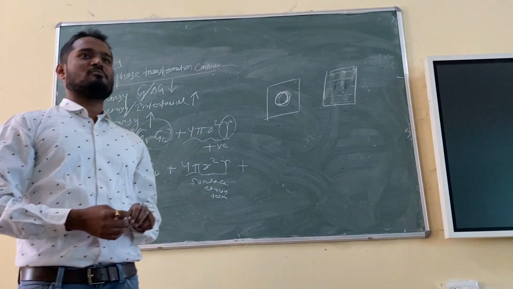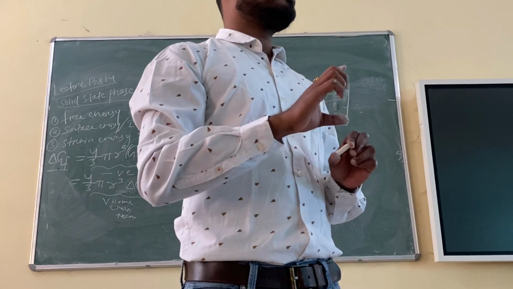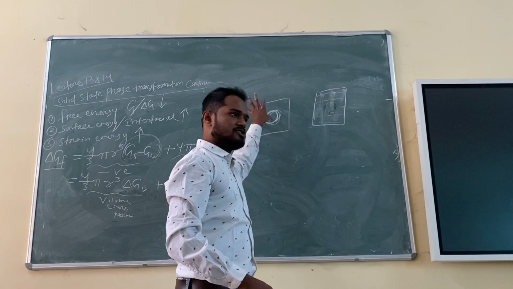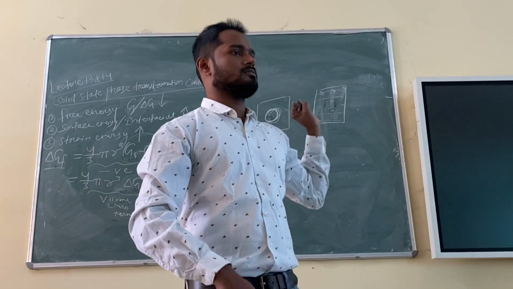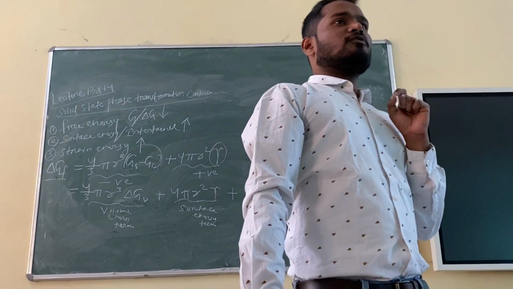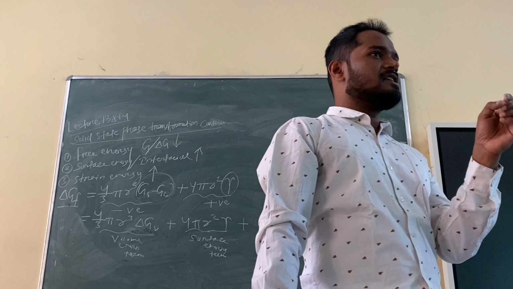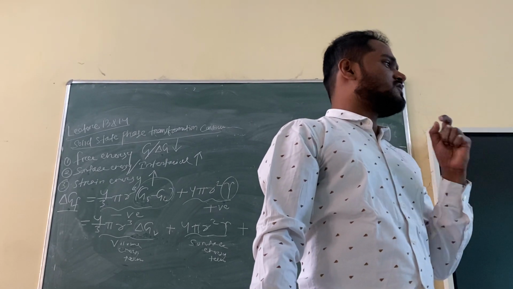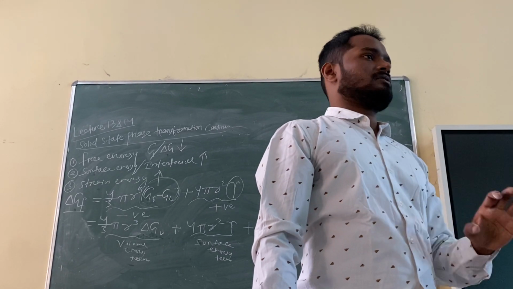And now the last important point, as I told, the volume may be different. The volume of this one will be different from the initial volume, or the shape may be different from the initial shape, right? So the most important point is how this strain is coming. Just listen carefully. It is due to change in crystal structure and/or maybe due to change in the lattice parameter.